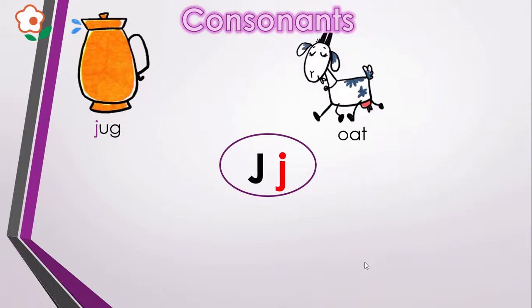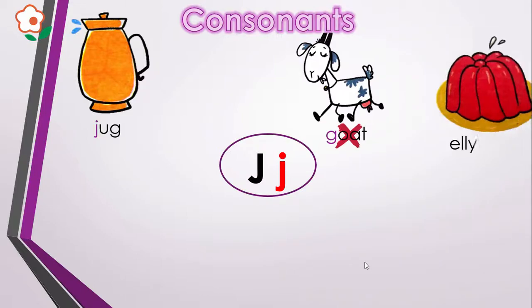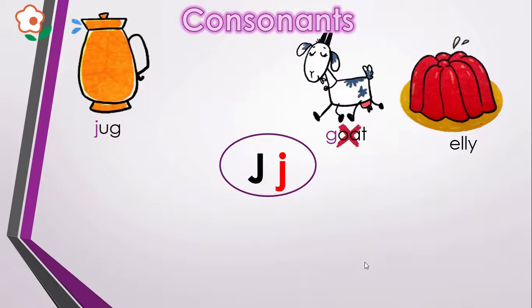Next is a goat. Say goat and focus on what sound it produces in the beginning. Say goat and listen carefully what is the beginning sound of goat. Goat, G. Here it says J, J, but it is not beginning with J, J, so we will cross it out. Here we have jelly. Say jelly. Yeah, jelly also begins with J, J.